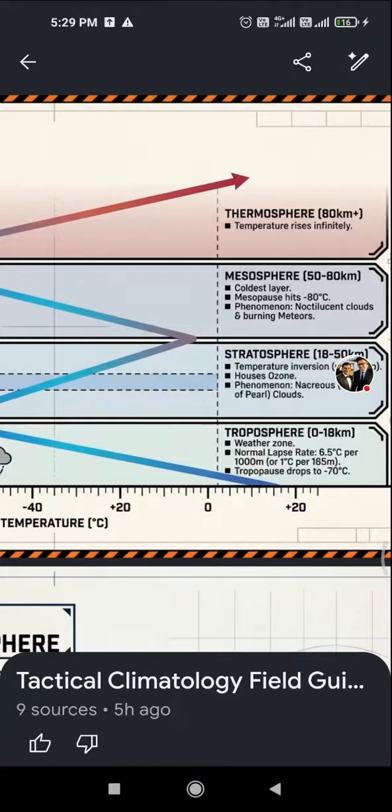Stratosphere, 18 to 50 kilometers: temperature inversion, warming up due to the ozone, phenomenon nacreous mother-of-pearl clouds. Mesosphere, 50 to 80 kilometers, the coldest layer. The mesopause hits minus 80 degrees Celsius, phenomena noctilucent clouds and burning meteors. Thermosphere, above 80 kilometers, temperature rises infinitely.